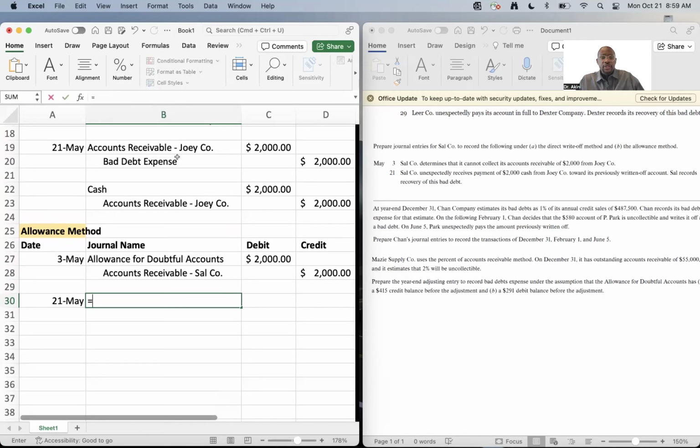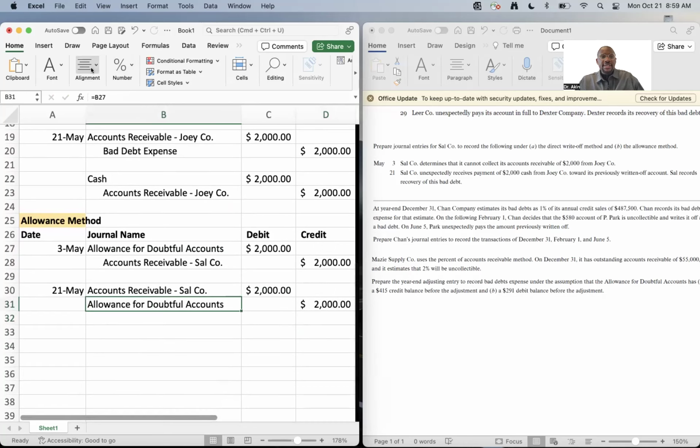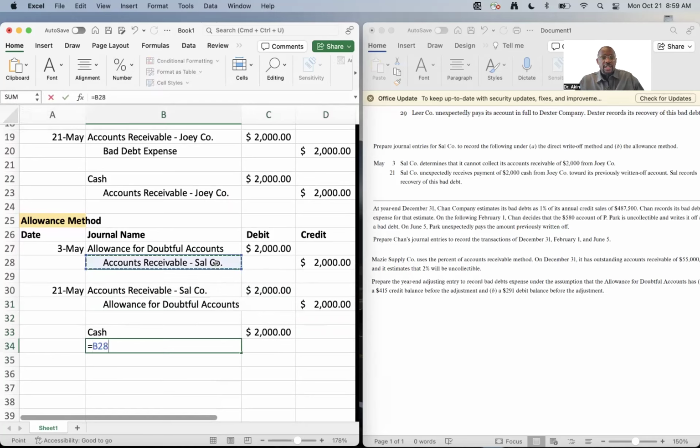Remember, accounts receivable's normal balance is a debit, so you increase accounts receivable with a debit, and then you're going to credit the allowance for doubtful accounts. So again, same exact thing we did with direct write-off. We're reversing the prior transaction so that we can then lastly record the payment, which is going to be a debit to cash for 2,000 and a credit to accounts receivable, Sal, 2,000. Okay. So there you have it.